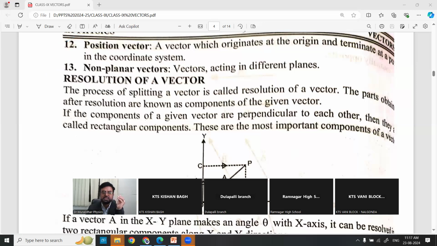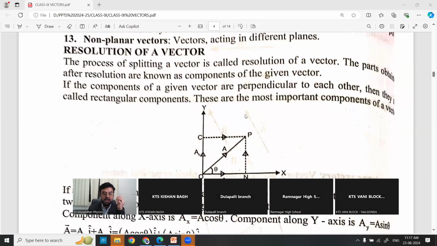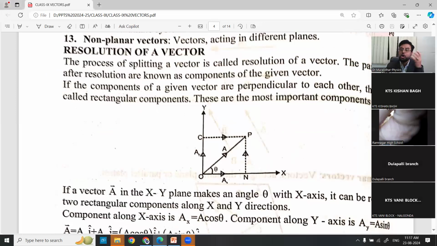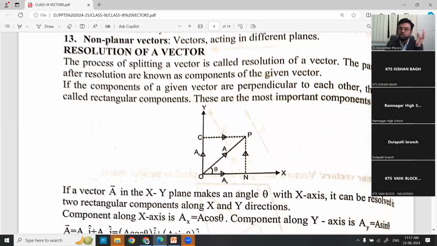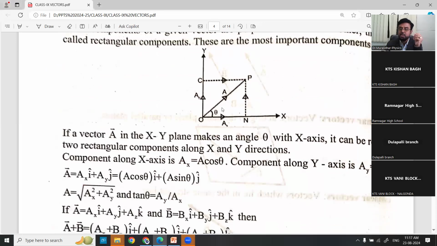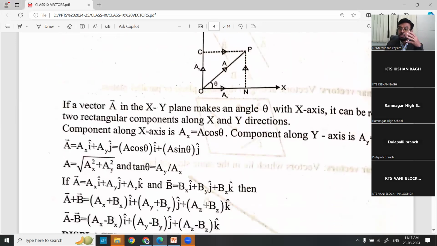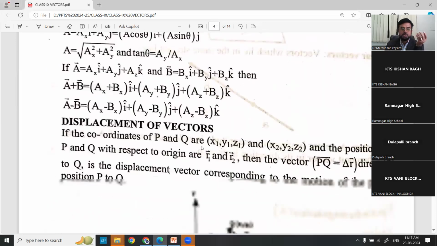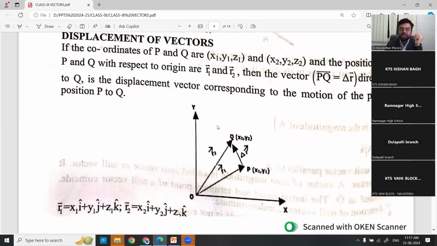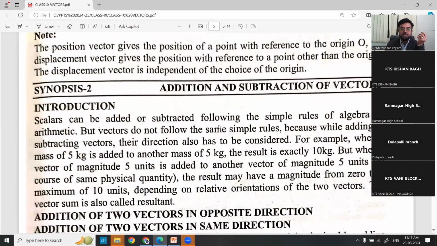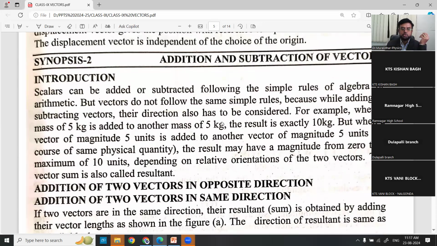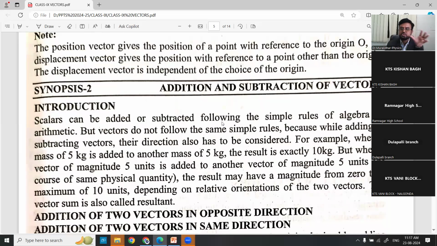Next, after this, we'll come across resolution, which I already mentioned. As vectors have various directions, they can be resolved into components, a vertical component and a horizontal component. This is very helpful in solving some theorems in mathematics. Then, what is a displacement vector? This totally comes under the first synopsis part.